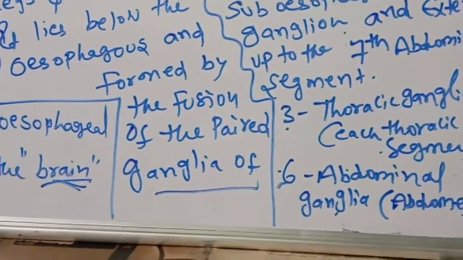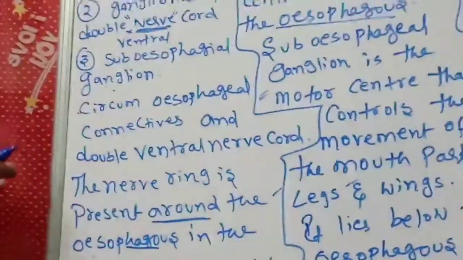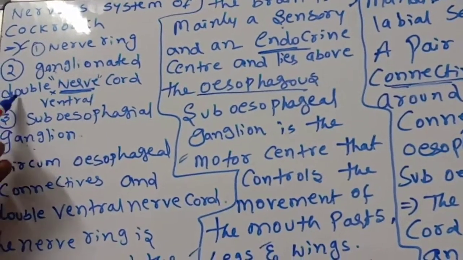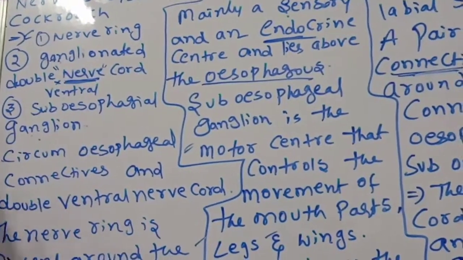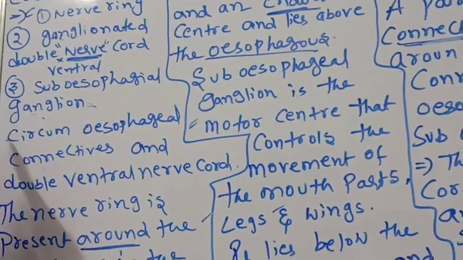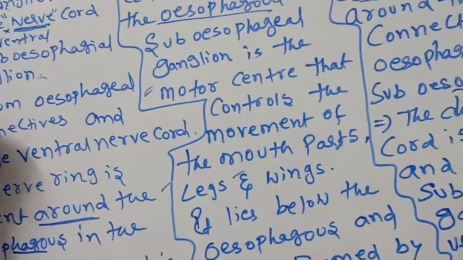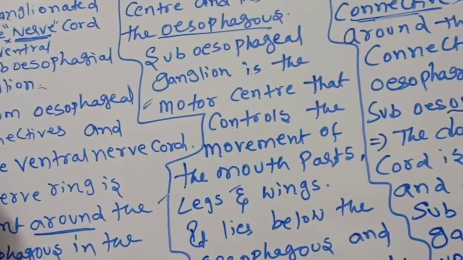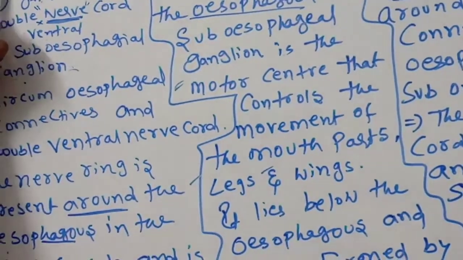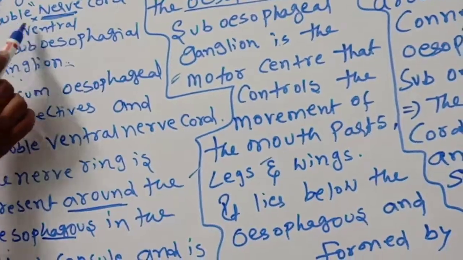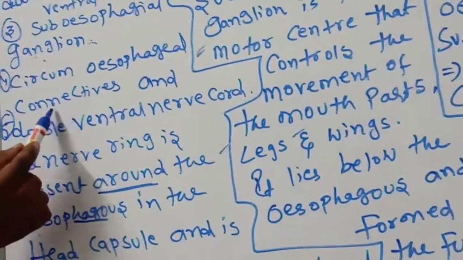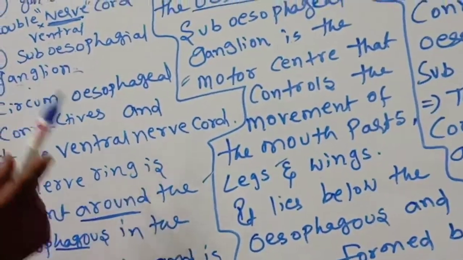Once again children, we are discussing the nervous system of the cockroach. There is the nerve ring, ganglionated double ventral nerve cord, ventral not dorsal, subesophageal ganglion, circumesophageal connectives, and double ventral nerve cord.